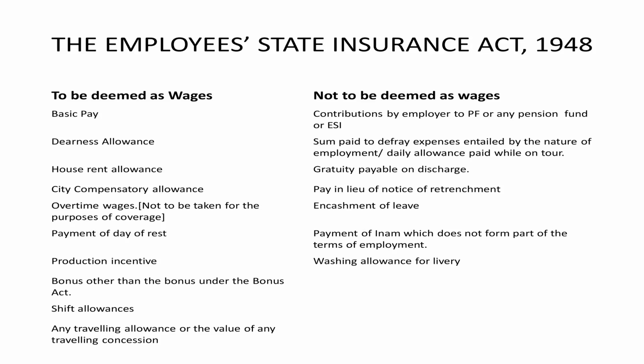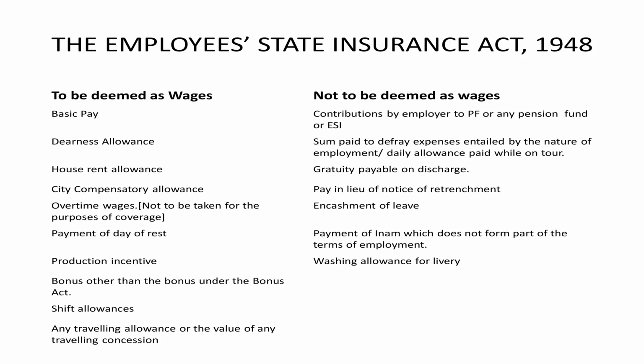Deemed as wages is very clear: basic wages, dearness allowance, house rent allowance, city compensatory allowance, overtime wages, payment for delay, day of the rest, production incentives paid every month, bonus other than under the Payment of Bonus Act, shift allowances, travelling allowance, any kind of allowances.